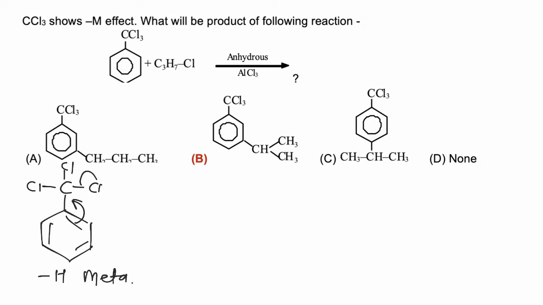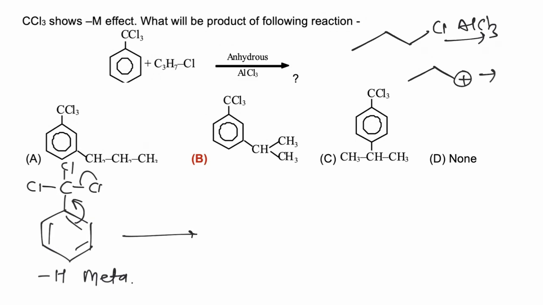When normal propyl chloride is taken and treated with AlCl3, it will form a carbocation. Now this carbocation will rearrange to form isopropyl carbocation.